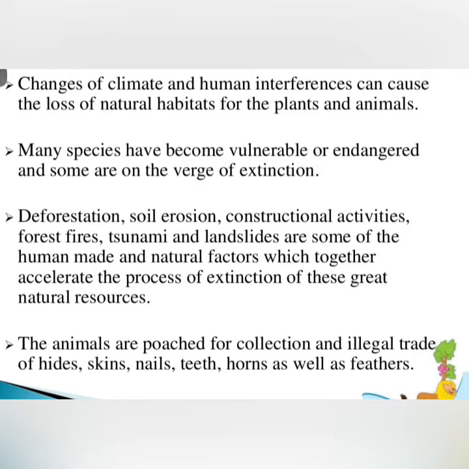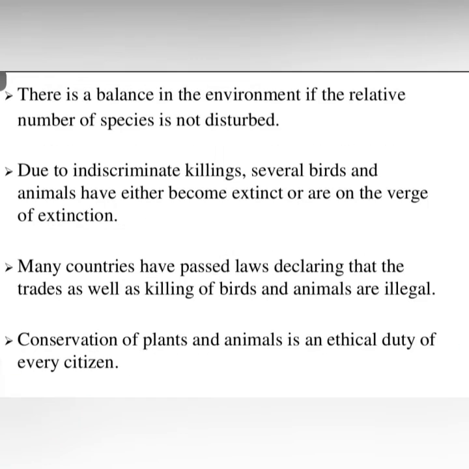Changes of climate and human interference can cause the loss of natural habitats for plants and animals. Many species have become vulnerable or endangered, and some are on the verge of extinction. Deforestation, soil erosion, constructional activities, forest fire, landslides and tsunamis are some of the human made and natural factors which together accelerate the extinction of these species, the plants and animals both.